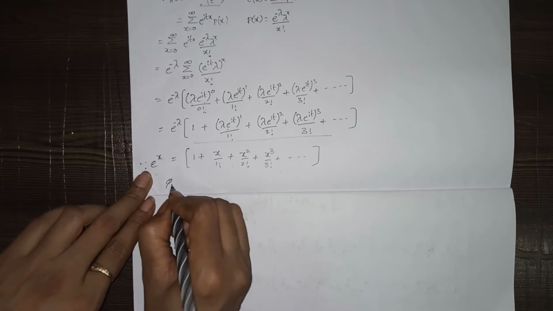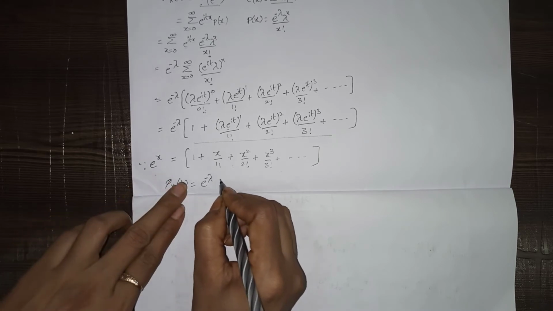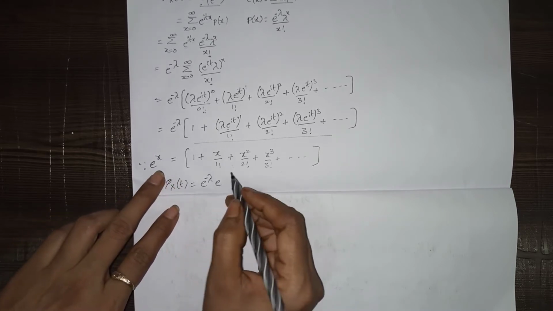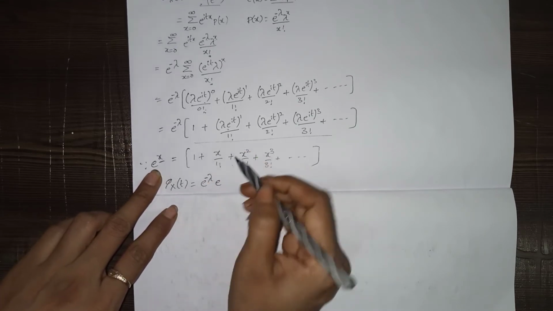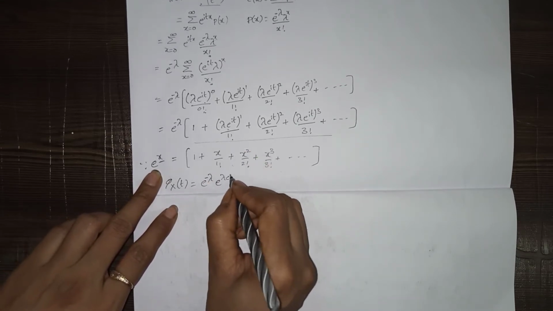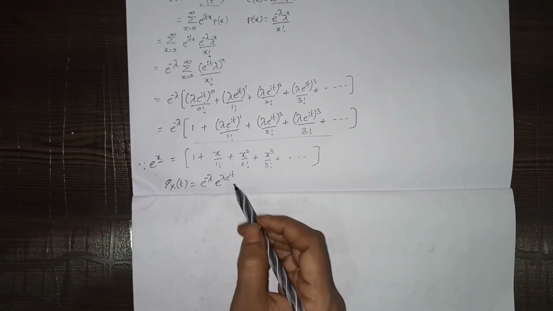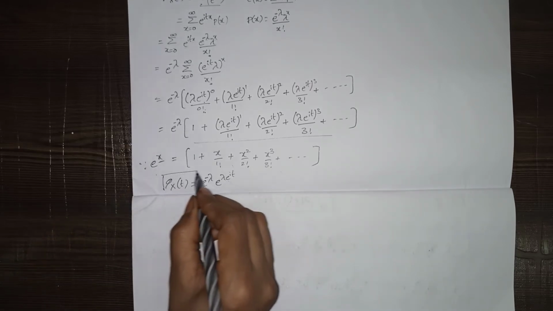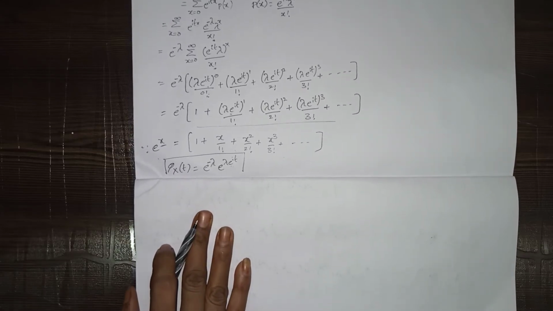So phi x of t equals e power minus lambda into e power x. X in the sense what we have to write? Lambda into e power i t. So lambda into e power i t. So this is the phi x of t formula for the Poisson distribution.